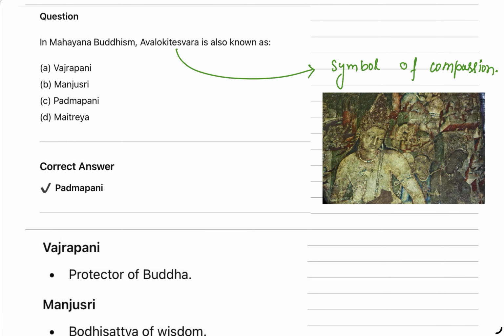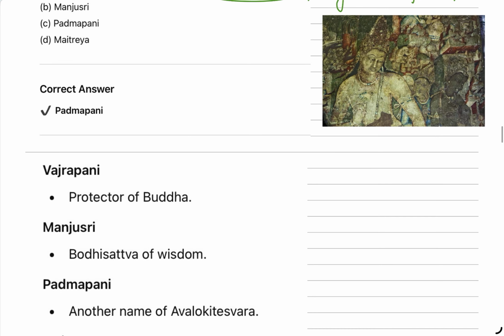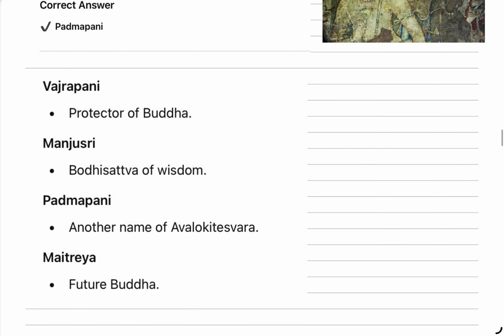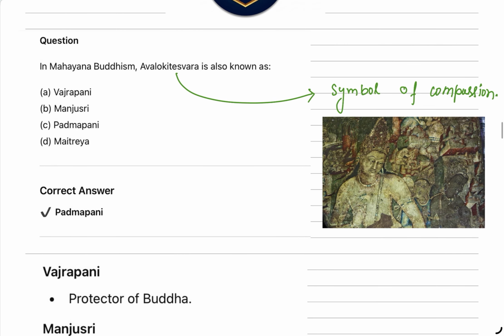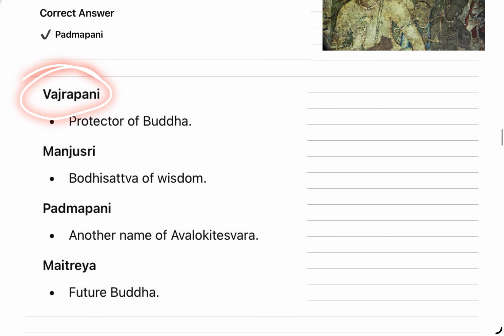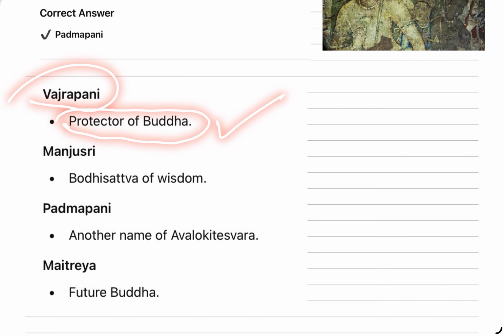In Mahayana Buddhism, Avalokiteshvara is known as dash. What is the other name of Avalokiteshvara? And it is Padmapani. The answer is Padmapani. He is Padmapani or Avalokiteshvara. Okay. So basically, in Mahayana Buddhism, the Bodhisattva Avalokiteshvara is one of the Bodhisattvas, and he was the symbol of compassion. And another Bodhisattva is Vajrapani, who is regarded as the protector of Buddha.